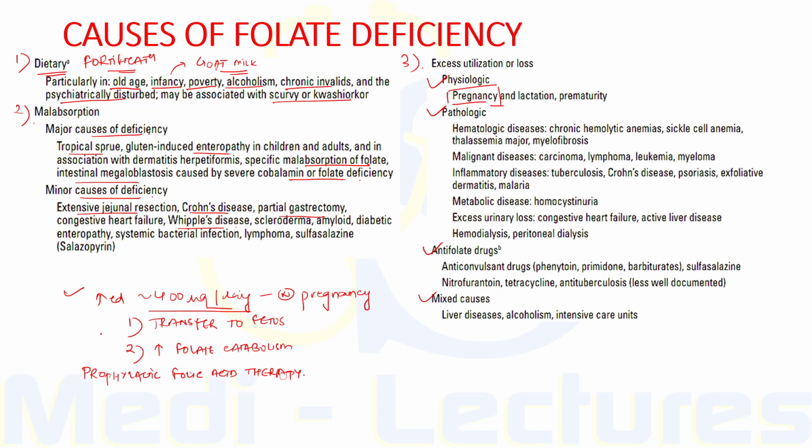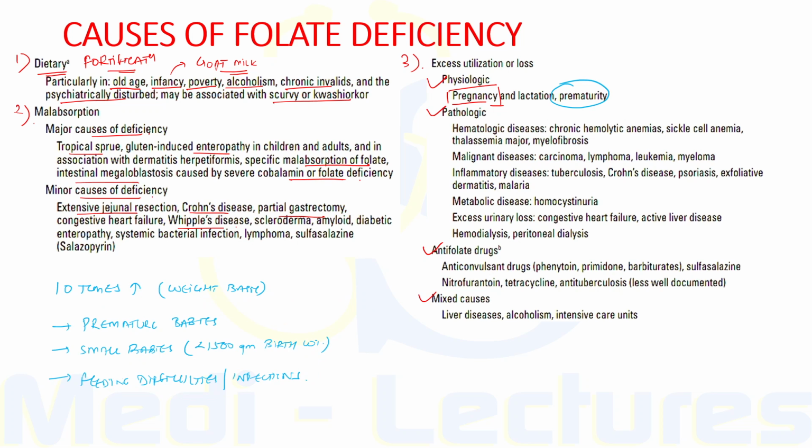This occurs partly because of transfer of this vitamin to the developing fetus, but the main reason is increased folate catabolism due to cleavage of folate coenzymes in rapidly proliferating tissues. Now, megaloblastic anemia due to this deficiency is prevented by prophylactic folic acid therapy during pregnancy. Now, another physiological condition which needs excess utilization of folate is prematurity.